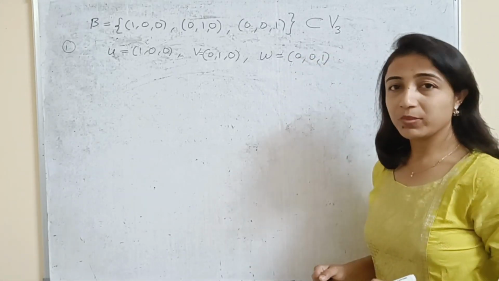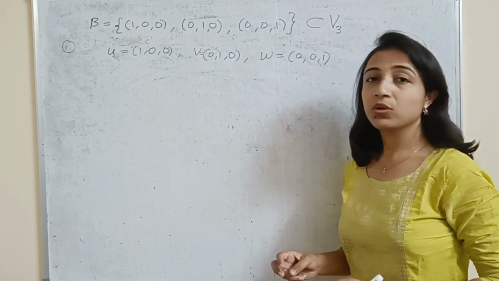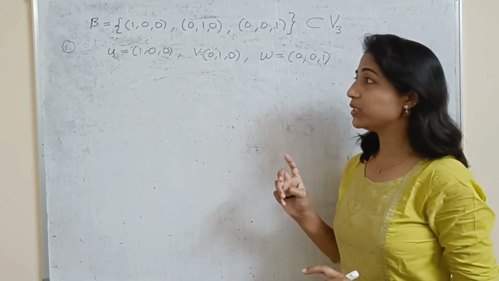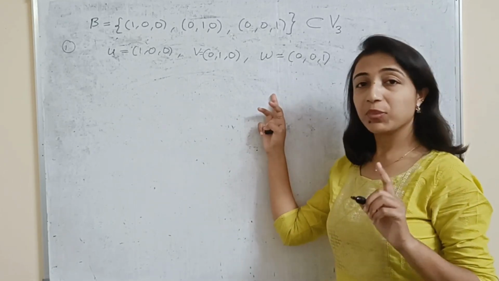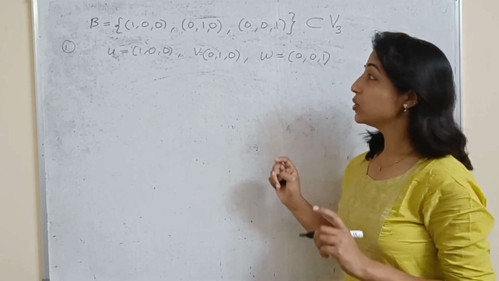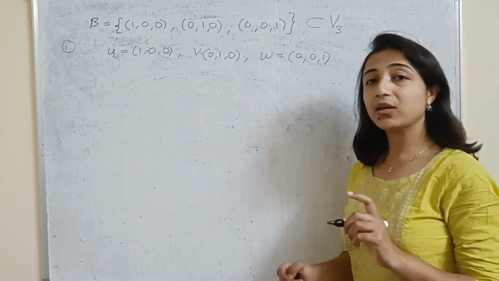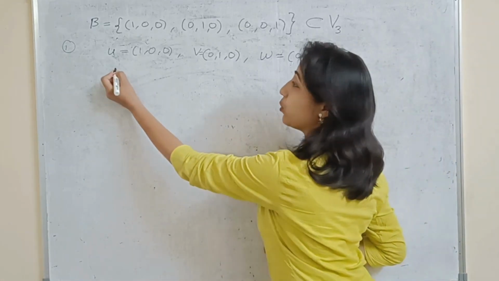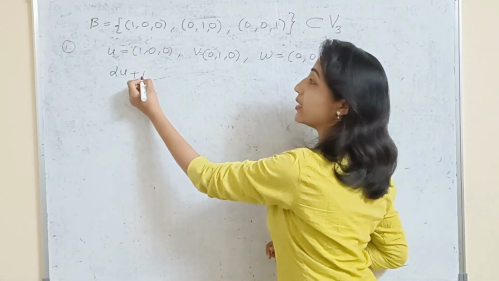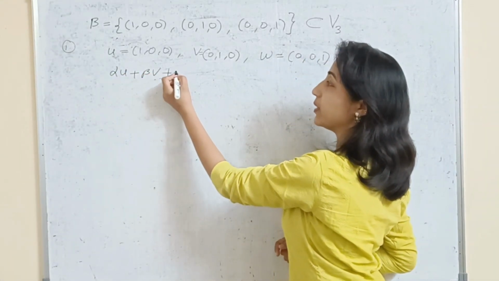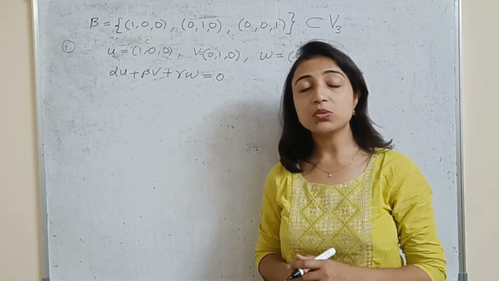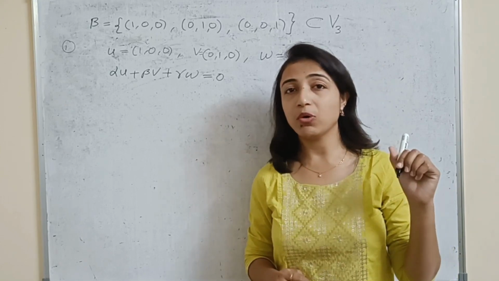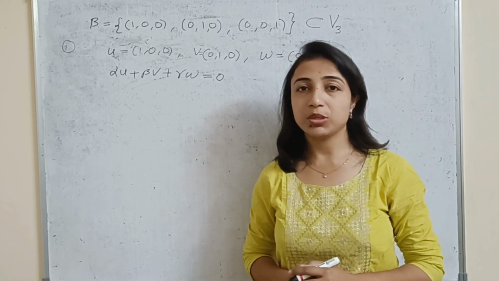Now take its linear combination, because for a basis we require that two conditions must be satisfied. First, B must be linearly independent. So for that I am taking the linear combination of these vectors. What linearly independent and dependent mean, I have already covered in the previous video. If you don't know about that, then you must watch that video. The link is given in the above icon, and also in the description box.